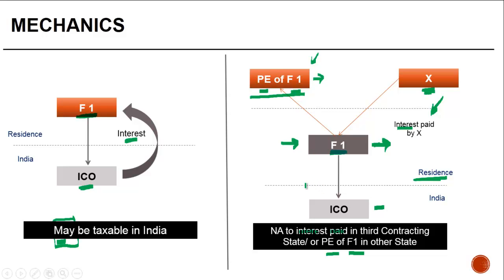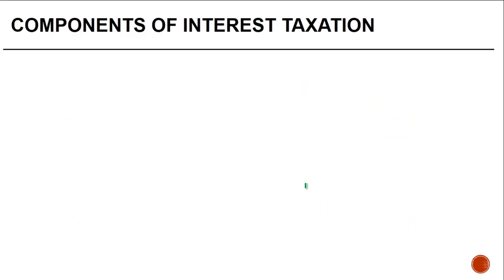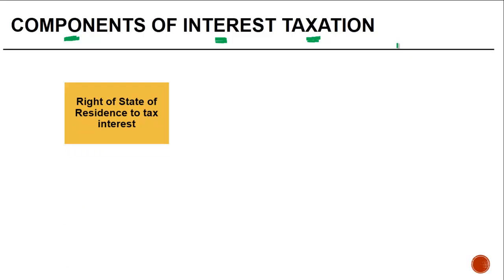So what are some of the key aspects to be considered when we look at the taxation of interest under Article 11? The first one is: what is the right of the state of residence to tax such interest?